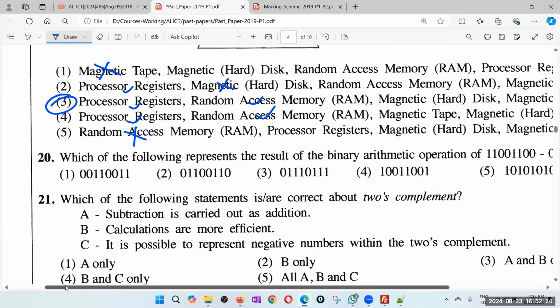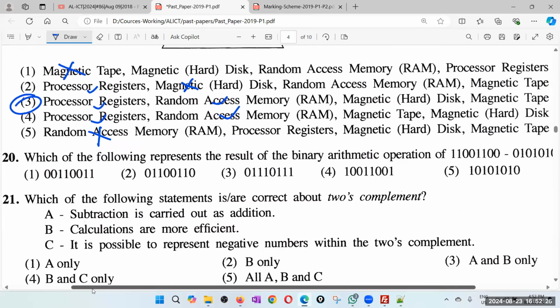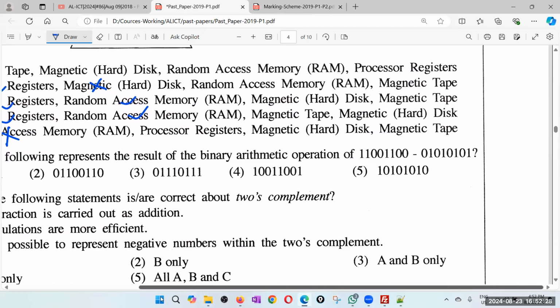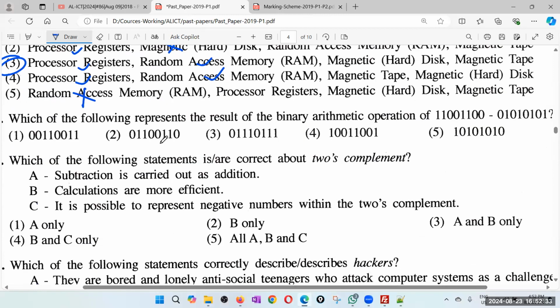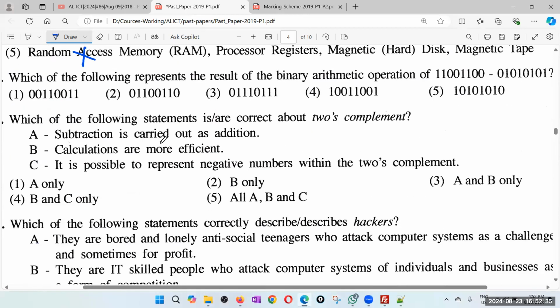Right, 20th. Which of the following represents the result of the binary arithmetic operation? Right, so that is a super easy question if you know your subject. We discussed how to subtract and add, not only add and subtract, we even discussed multiplication and division. 11001100, from that you need to subtract 01010101.